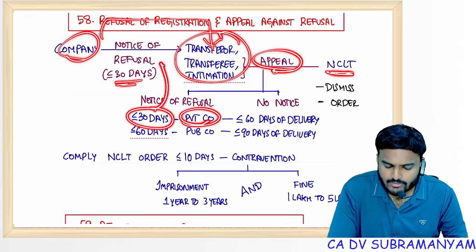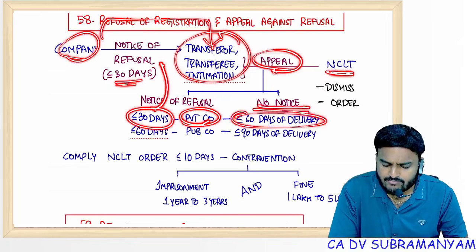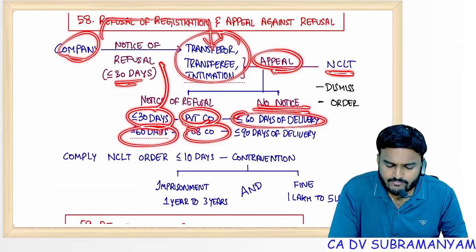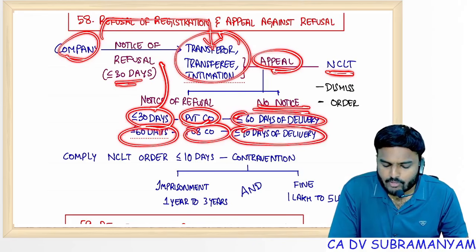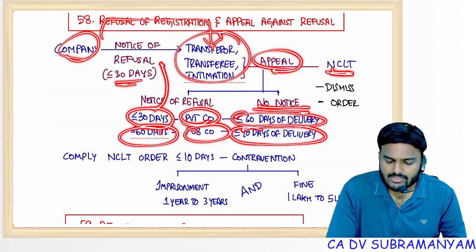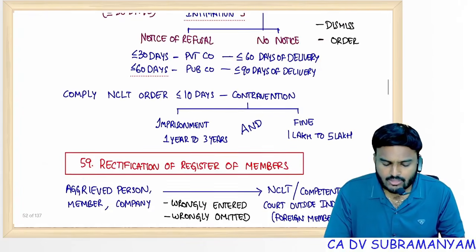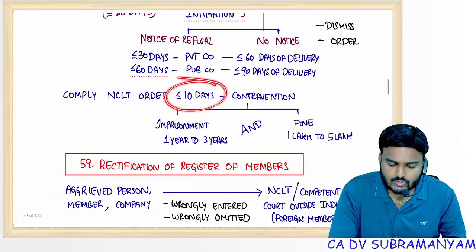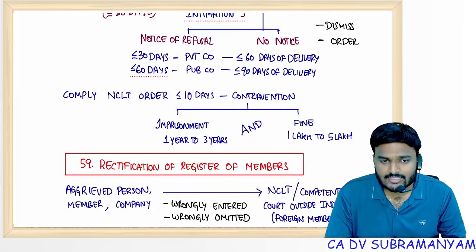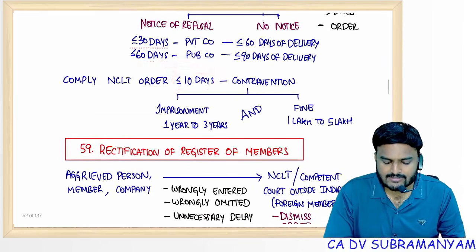In case of a private company, if no notice is received, then 60 days of delivery. Public company, 60 days of receipt of refusal notice, or if no notice, then 90 days of delivery of documents to the company for registration. So NCLT may dismiss the application or may pass an order ordering the company to correct it, to process the registration within 10 days.